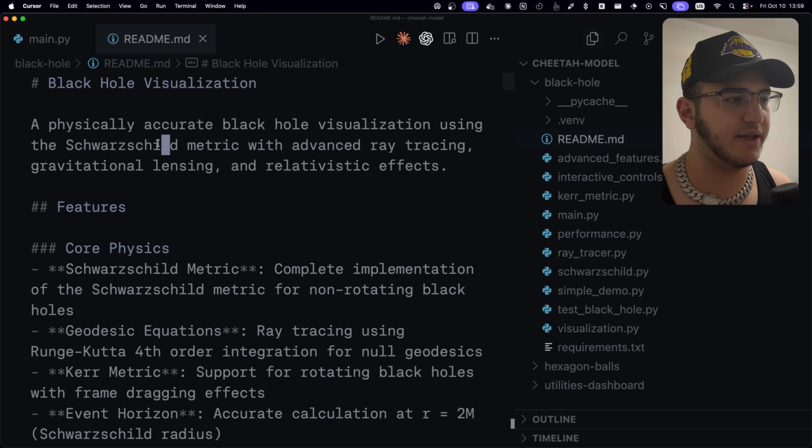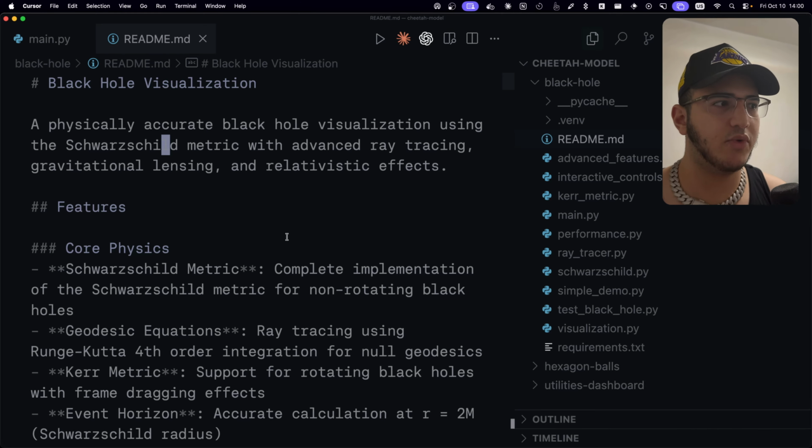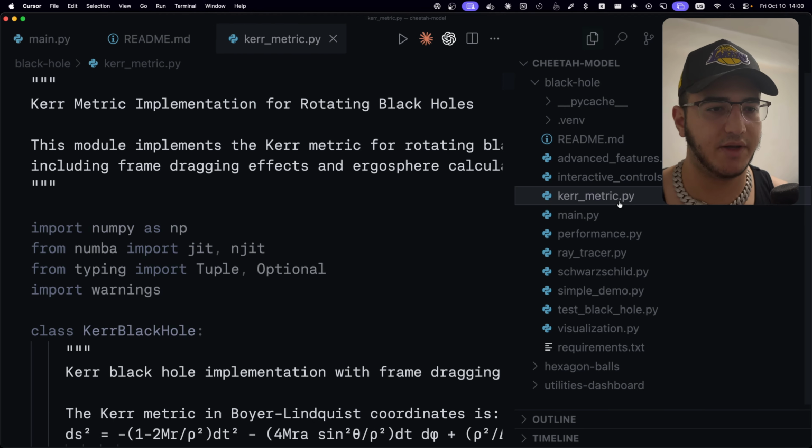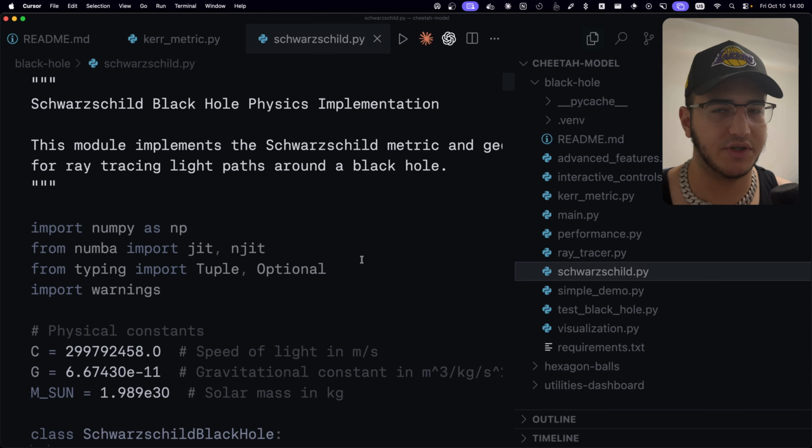The Schwarzschild metric is really just a formula that you can use to calculate the gravitational mass around the black hole, which is first of all not rotating and is symmetric. Later on, we'll also be doing this with the Kerr metric, which is for rotating black holes, but you can see this all in the code. So for example, here I have the Kerr metric file, and here I have the Schwarzschild.py file.